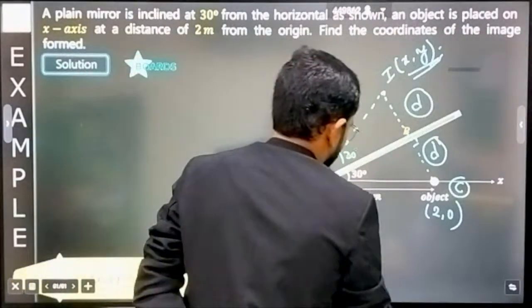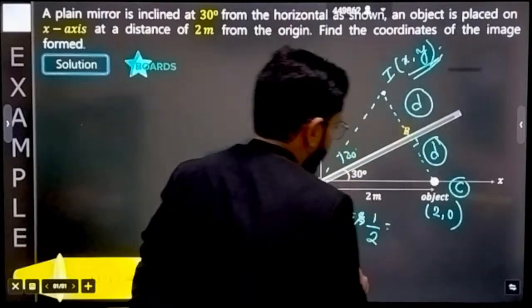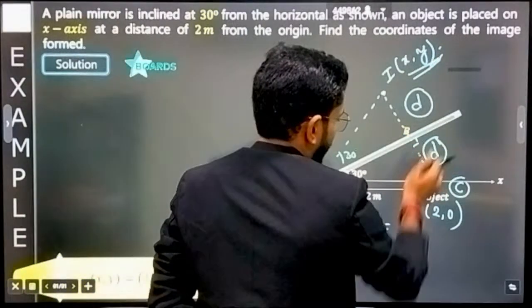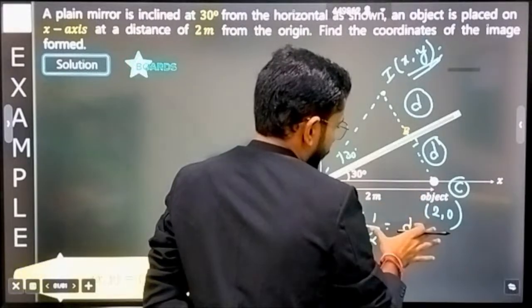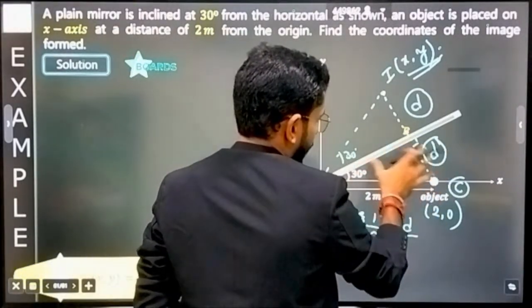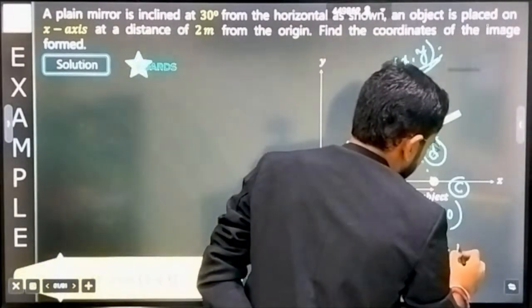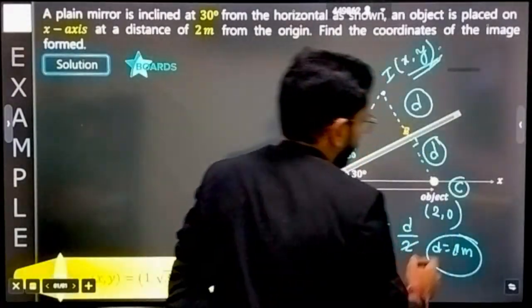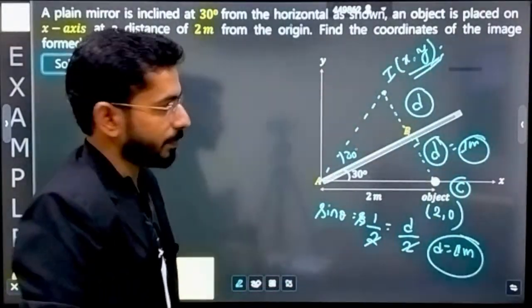What will you be writing? Sine of 30 degree. Sine of 30 degree means what? Half is equal to perpendicular, d, divided by the hypotenuse, that is 2. That means what can you say about d? d is equal to 1 meter. This d is equal to 1 meter.